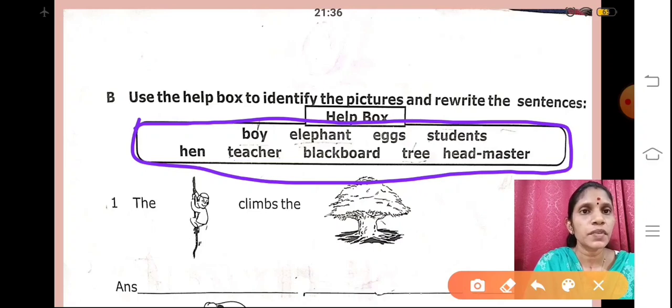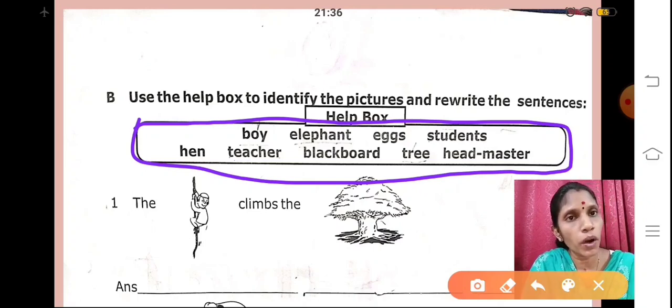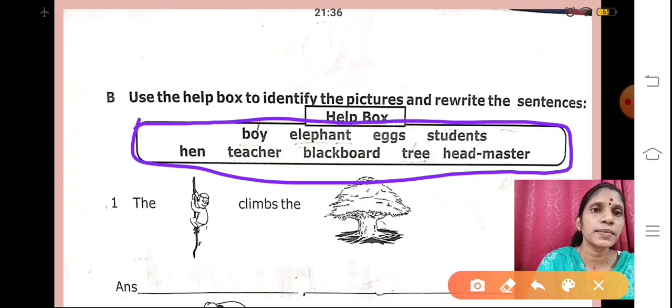Okay, first one is ball, second is elephant, third is eggs, fourth is students, fifth is hen, sixth is teacher, seventh is blackboard, eighth is tree, ninth is headmaster. Okay, I will repeat all the words again.